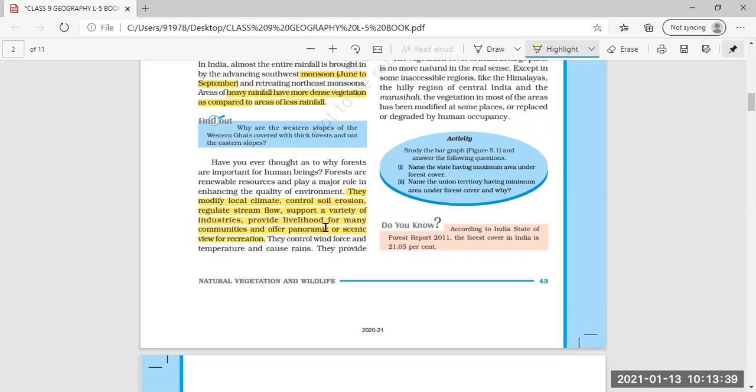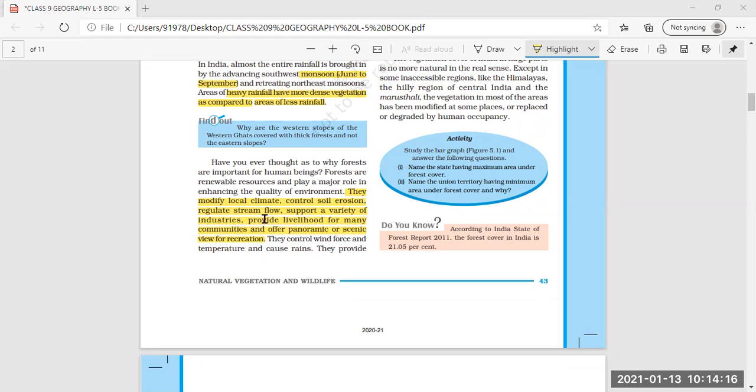Panoramic means the world view. It means whatever you see in a scenery type view is there for you all to see if the vegetation cover in the forest is more. So all these are very helpful, because of the growth of the forest, we as human beings are helped a lot by the forest.